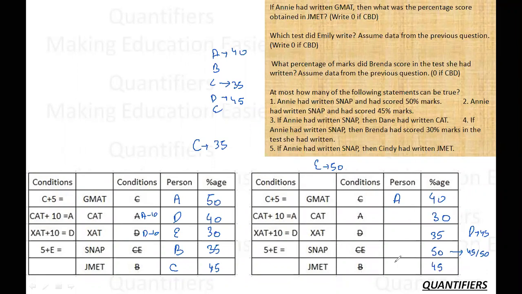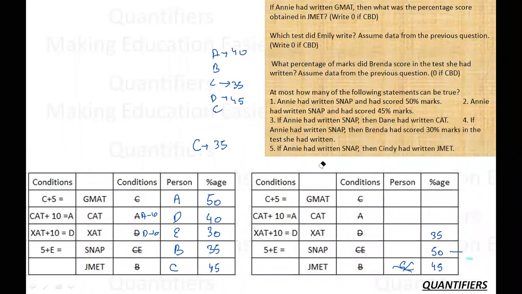But which means that I am saying that this is E. Then I'm saying that this is 50. If this is 50, then I know that 5 plus E is 50. But if I say E is 45, but D is already having 45, which means that this case is also not possible because this is a self-contradiction condition. And now if this is a self-contradiction condition, this case also goes into vain. So this is also not a possible case.